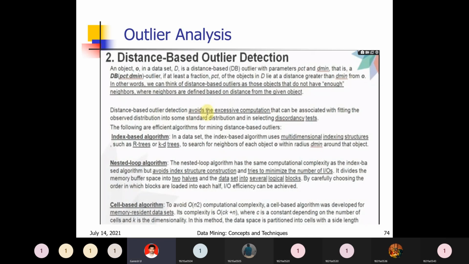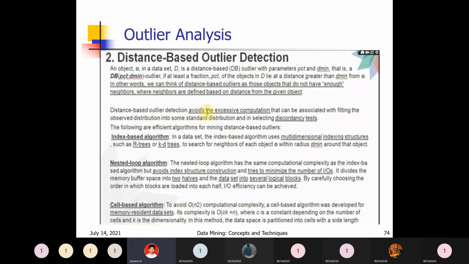Ck means C is constant depending on the number of cells. Okay, C is the constant there. K is dimensionality. In this method, the data space is partitioned into cells with a side length. Okay, so that is the cell-based algorithm.